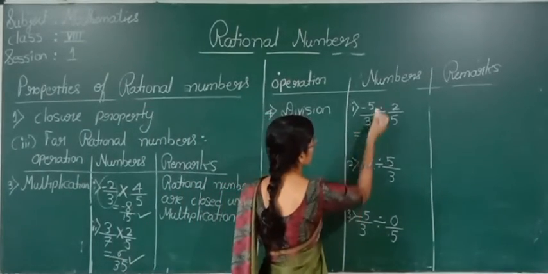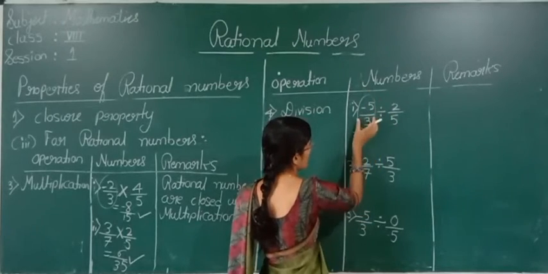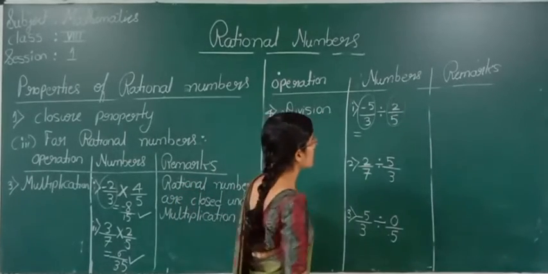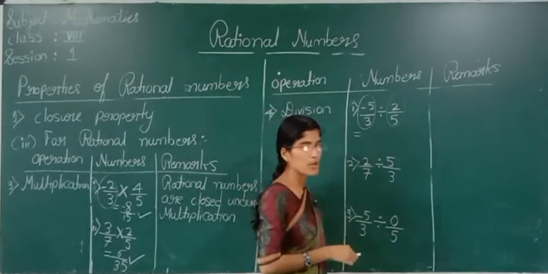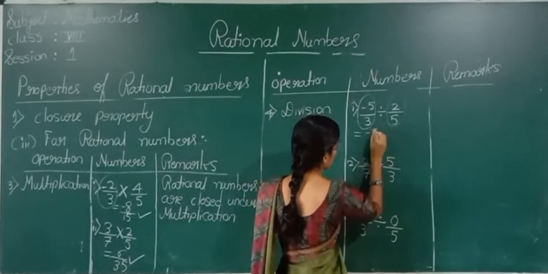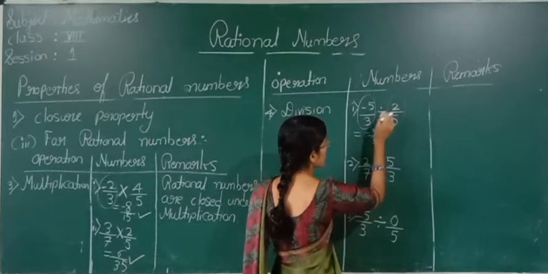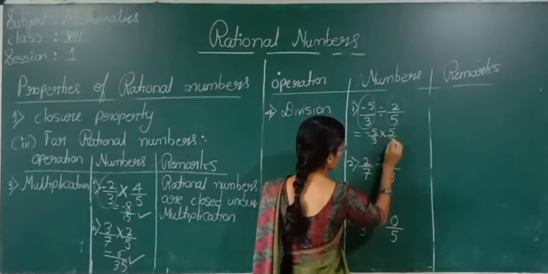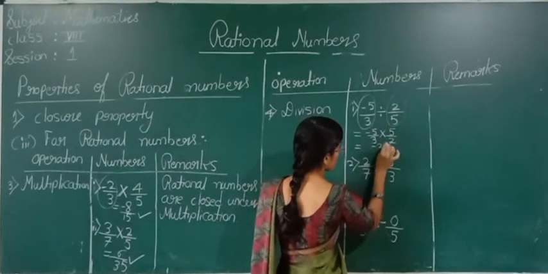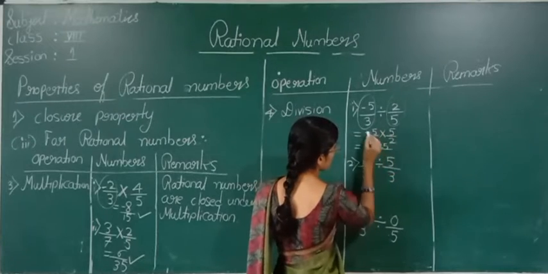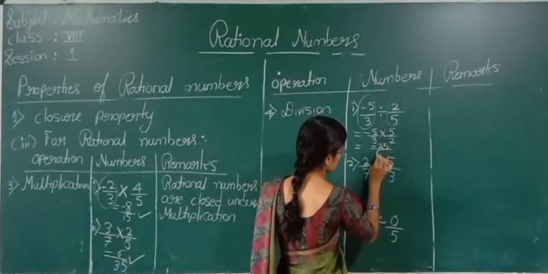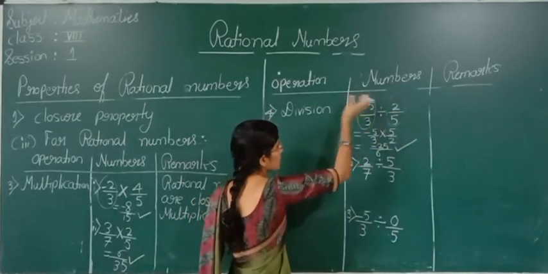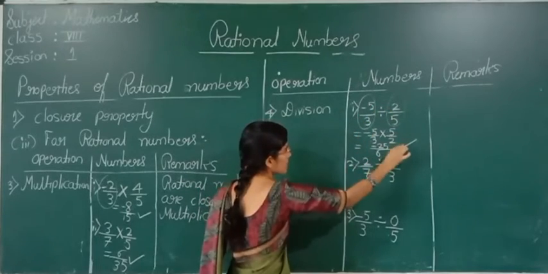Now see here, minus 5 by 3 is one rational number and 2 by 5 is a rational number. Now if we divide, we will see whether the result is a rational number or not. Minus 5 by 3, we will take the reciprocal of 2 by 5, which becomes 5 by 2. The answer will be minus 25, since 5 fives are 25 and minus is there, and 3 twos are 6. Yes, this is a rational number. If you take two rational numbers and perform division, we are getting a rational number only.